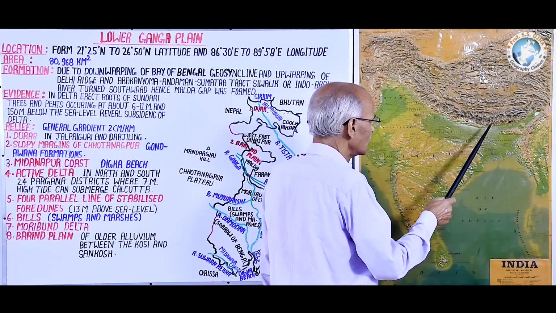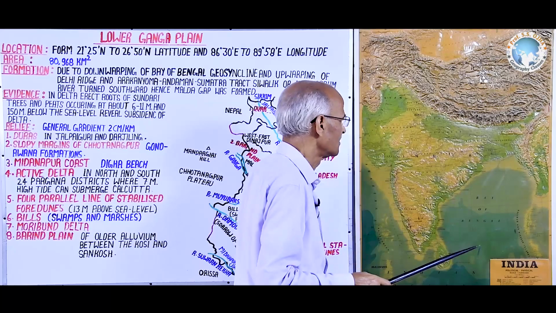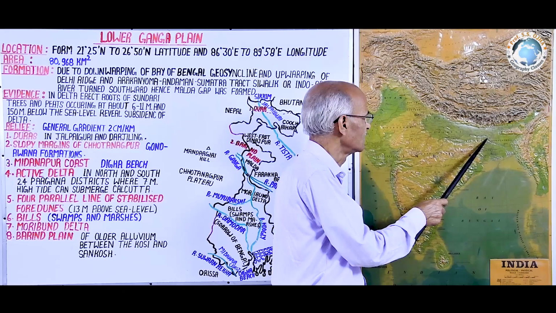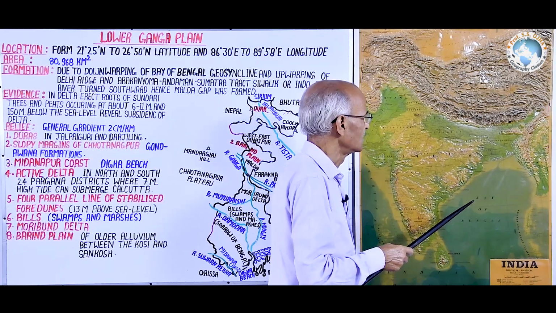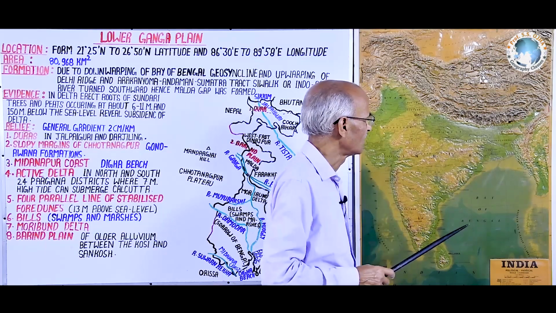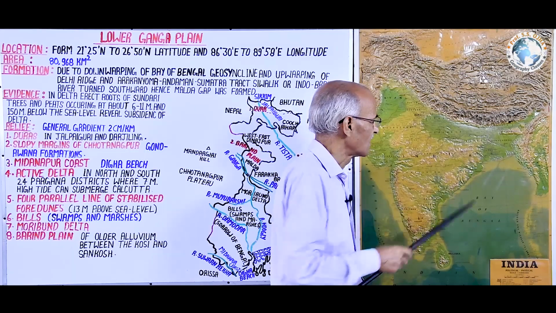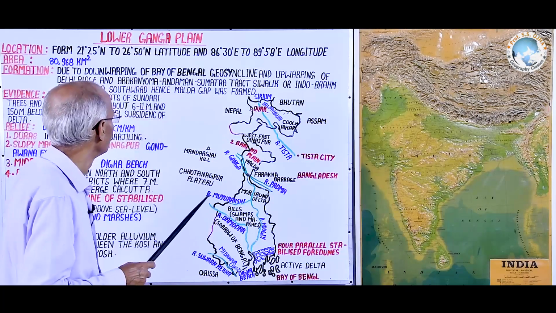Thus, due to downwarping here, the low-lying area is called Malda Gap, which is located between the Chota Nagpur plateau and the Meghalaya plateau, and structurally the basal rocks of this Malda Gap are uniform with those of the same period.